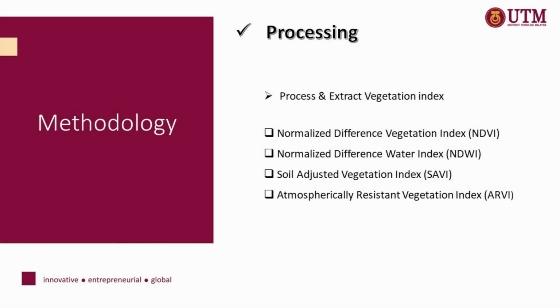In the data processing phase, we process and extract the vegetation indices needed in the study to gain the greenness value of vegetation. The processing uses ENVI software. The four vegetation indices to be extracted are the normalized difference vegetation index NDVI, normalized difference water index NDWI, soil-adjusted vegetation index SAVI, and atmospherically resistant vegetation index ARVI, derived from the satellite image.